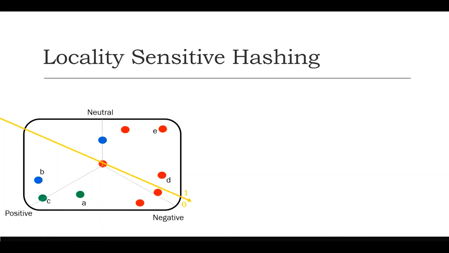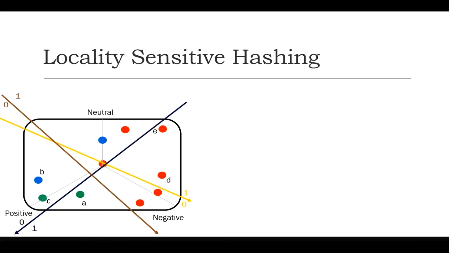We will repeat this process for the second hyperplane as well, and guess what? That second hyperplane will be responsible for assigning the second bit of the hash code. In this case, the second bit for points B and C is 0, while for others it's 1. We will do the same process for the third hyperplane as well. It's based on the requirement; we need to decide how many hyperplanes we need, but in this case I'm using 3 hyperplanes for this problem.